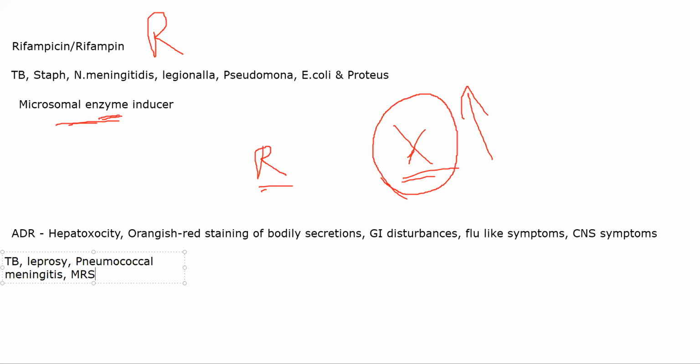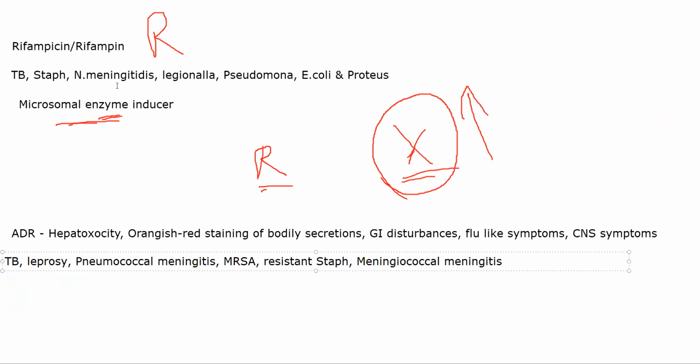and MRSA, meningitis due to MRSA, due to resistant staph infection. You can use it in meningococcal infection, specifically meningococcal meningitis. Okay. These are some of the common uses of rifampicin. All right. You can also use it obviously for the bacteria that I mentioned on top, both gram-positive and gram-negative bacteria. Now, coming to the next drug, pyrazinamide.